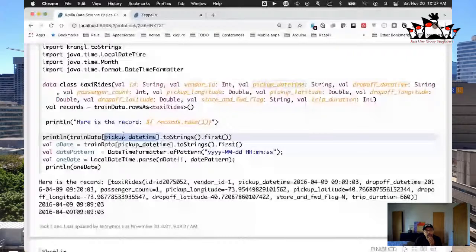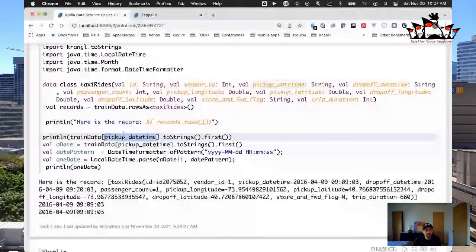We're essentially just going to iterate over the data here in a map and say local date time, parse that, use the date pattern, and take a column that already exists, add a new column, and map over the existing column, which will allow us to convert it from a string into a date time object that we can use later. Okay, so that's what this line does here. We're using simple mapping to do all that.